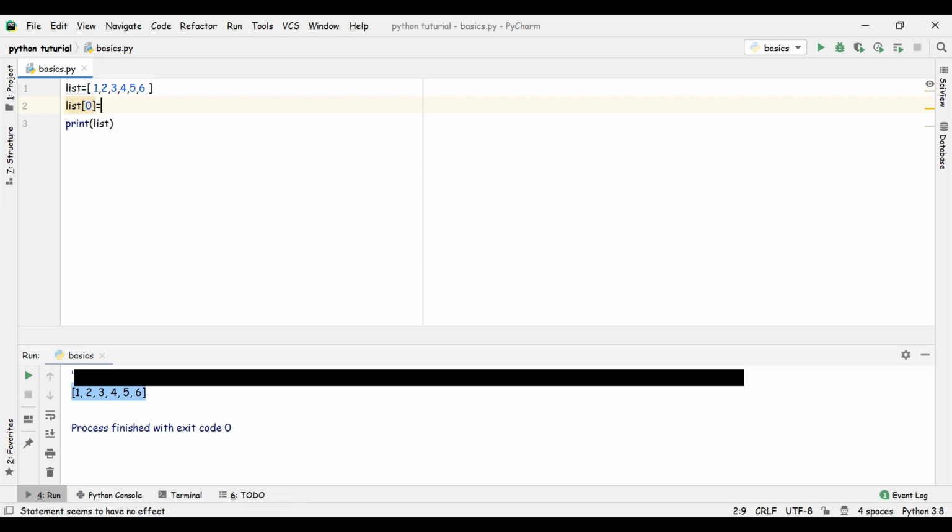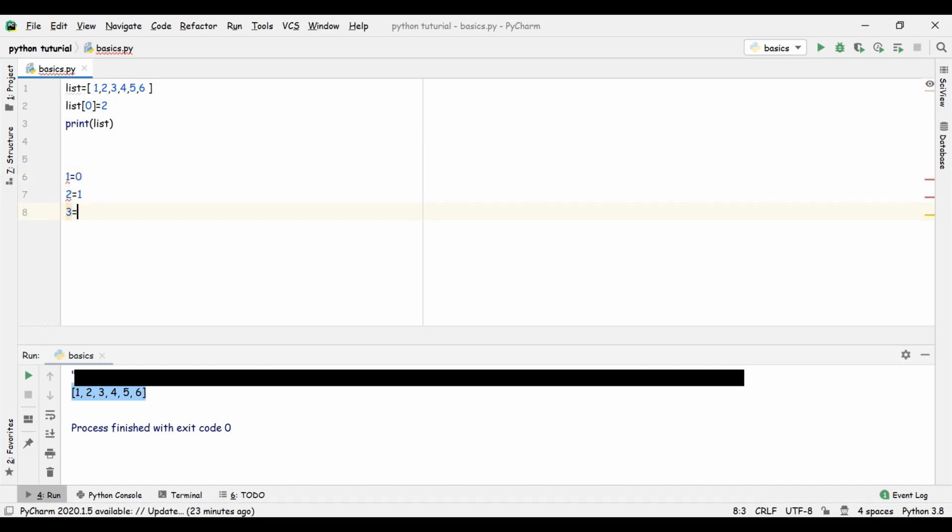So even if there are 6 elements, indexing starts from 0, so the last element's index will be 5. 1 will be at index 0, 2 will be at 1, 3 will be at 2, and so on. Index is just the position minus 1.